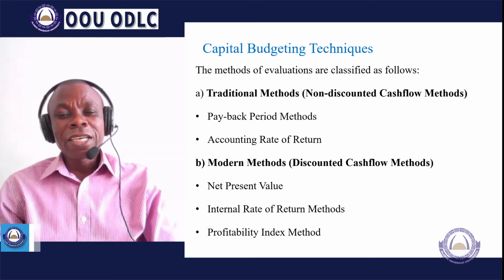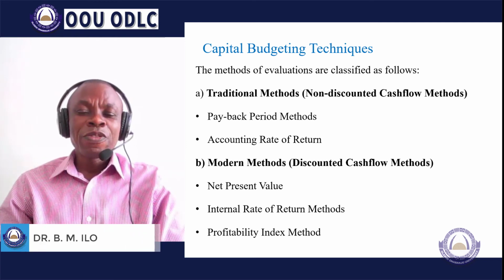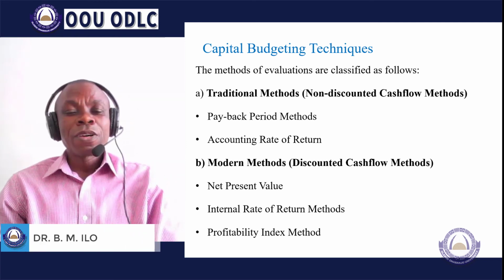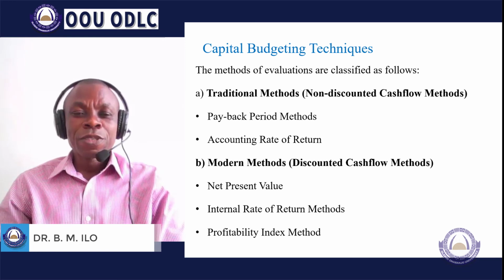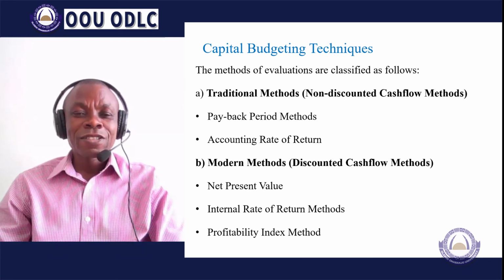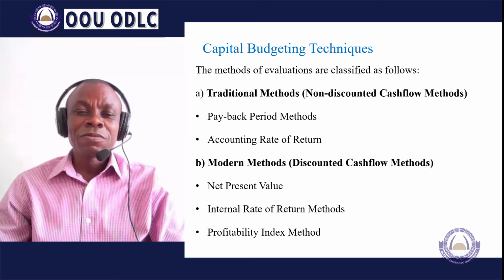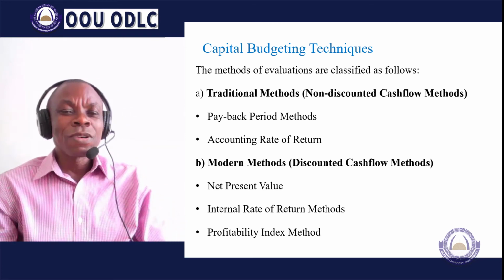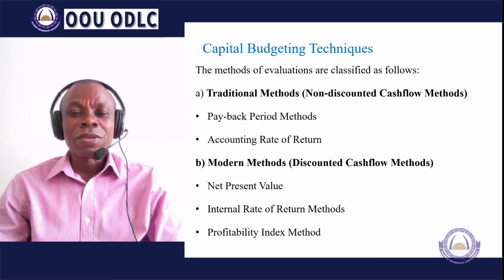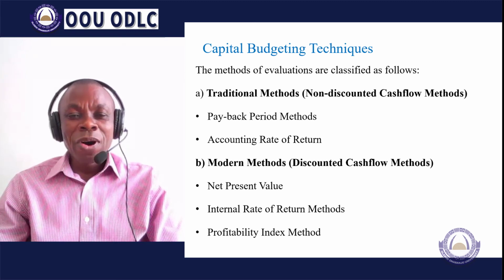In this technique, you want to look at profit over a period of time, maybe 5 years of profits that will come from these projects, and then compare it to the initial investment. There are different methods of looking at this, but what we are considering basically is to see what the rate of return is, and the higher the rate of return here, the more acceptable the project is to you.